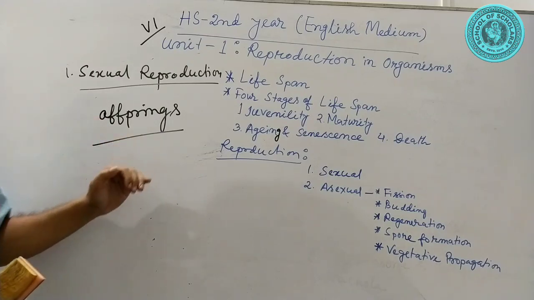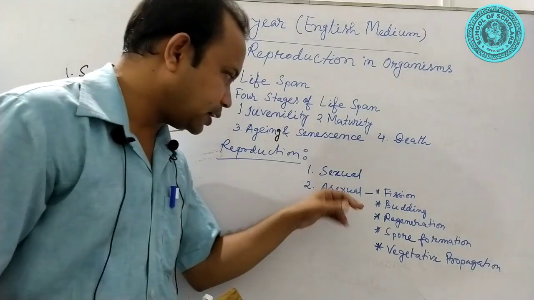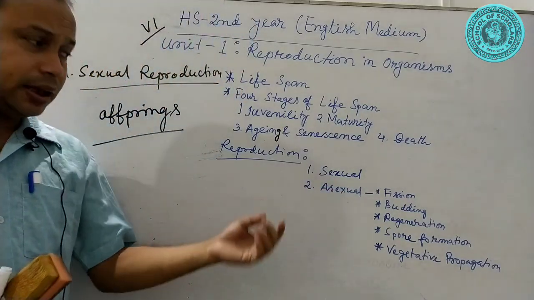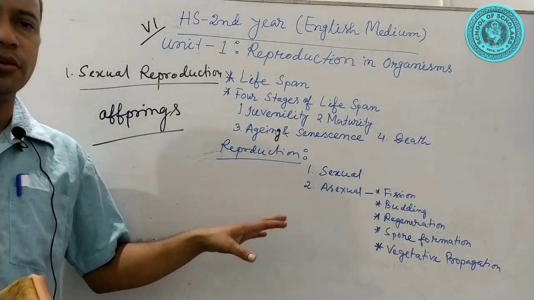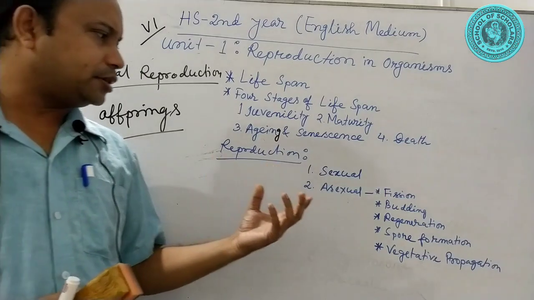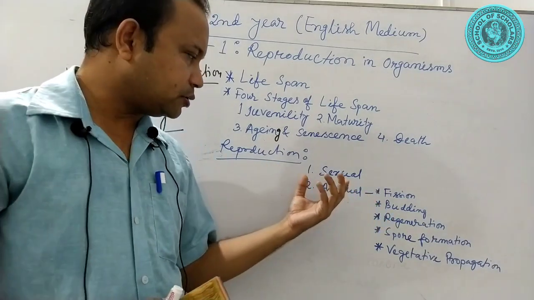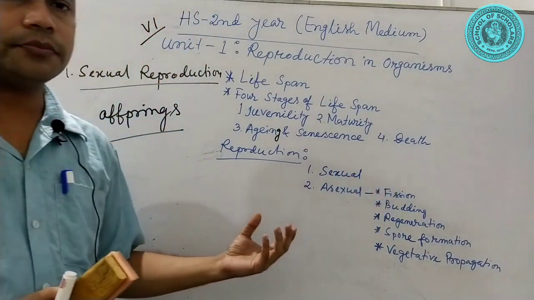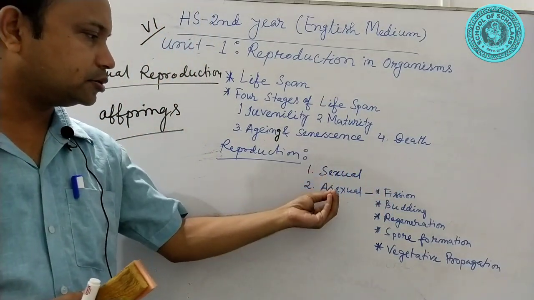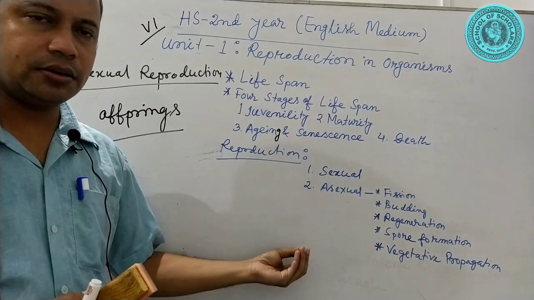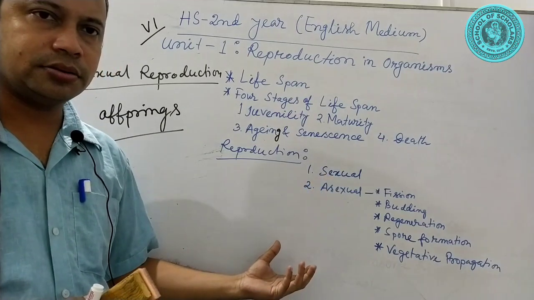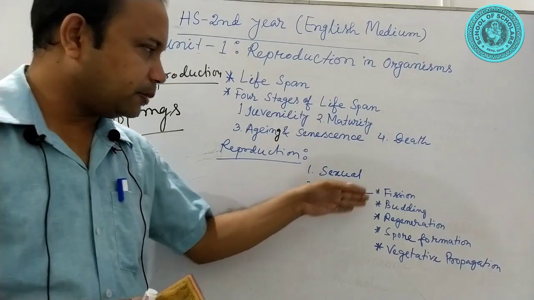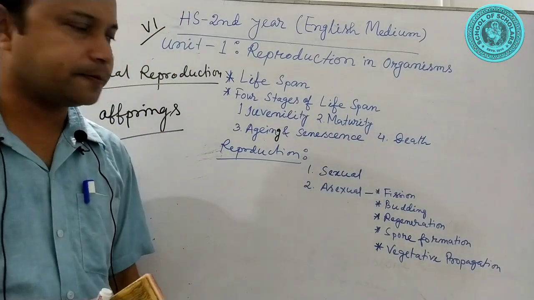Next, I am going to discuss asexual reproduction. In asexual reproduction, there is no fusion of gametes. That means individuals are developed directly from the parent organism with the help of the following processes.